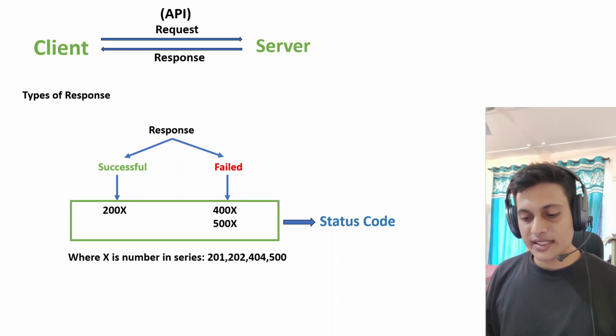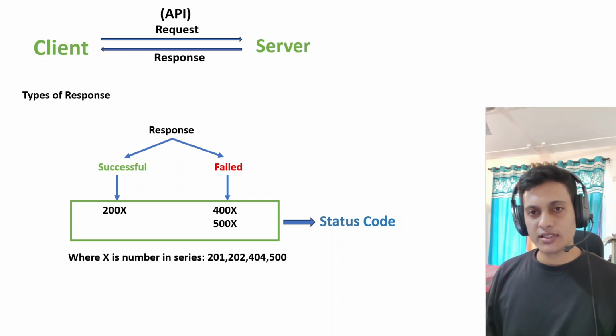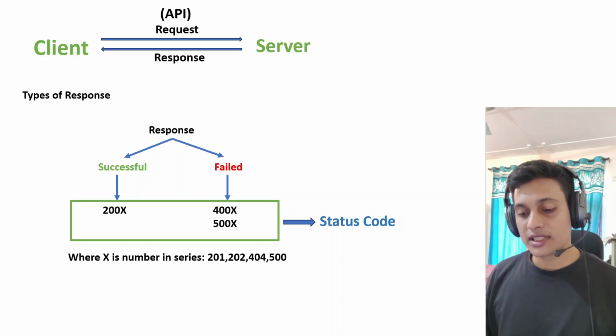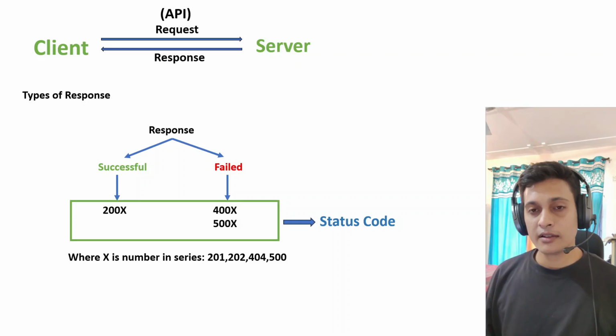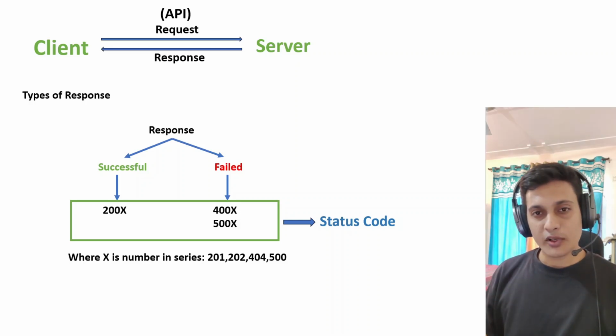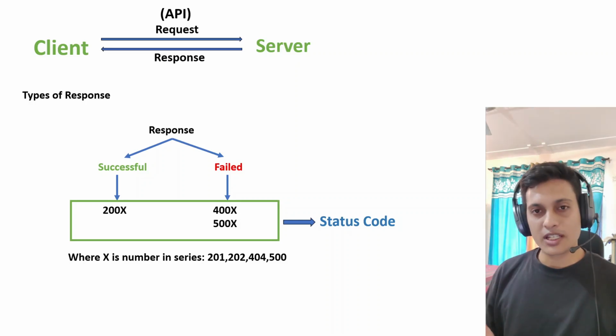So this X is the series, and this is 201, 202, 404, 500. You don't need to worry about it, because in the next part, when we discuss HTTP, we are also going to discuss 201, 202, 404, and 500. In the next part, we are also going to see how these applications catch the responses and how they show them to you, like what's the logic behind the application, or what's the logic behind the software.